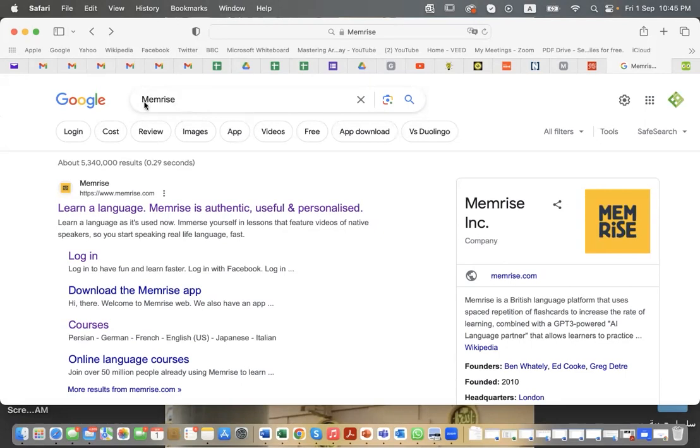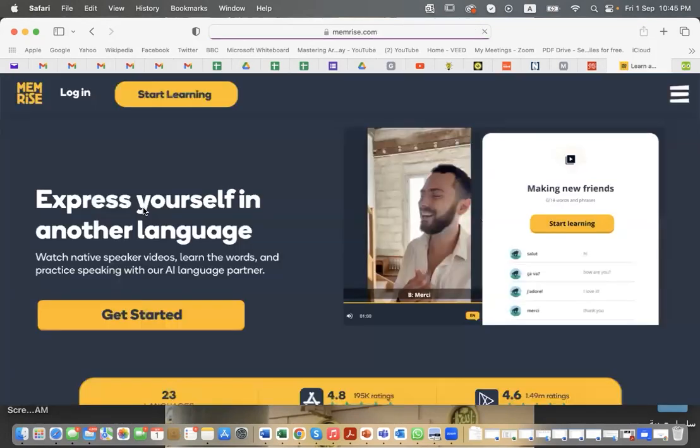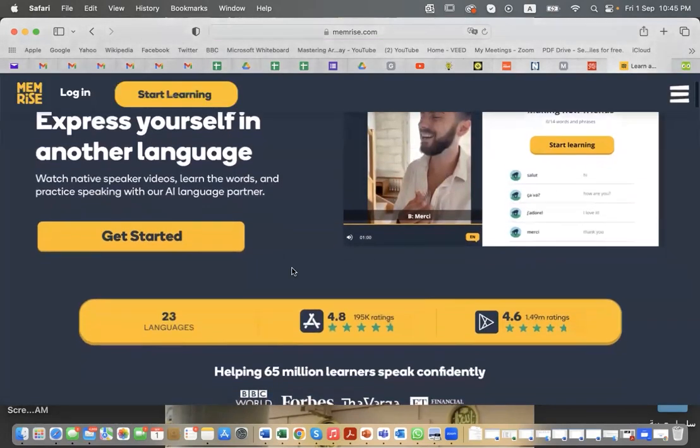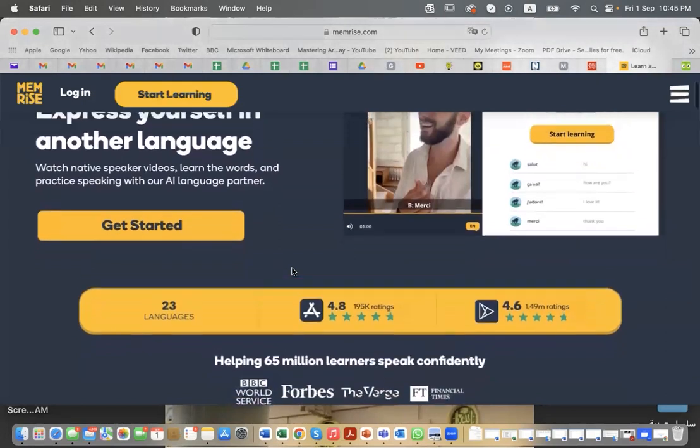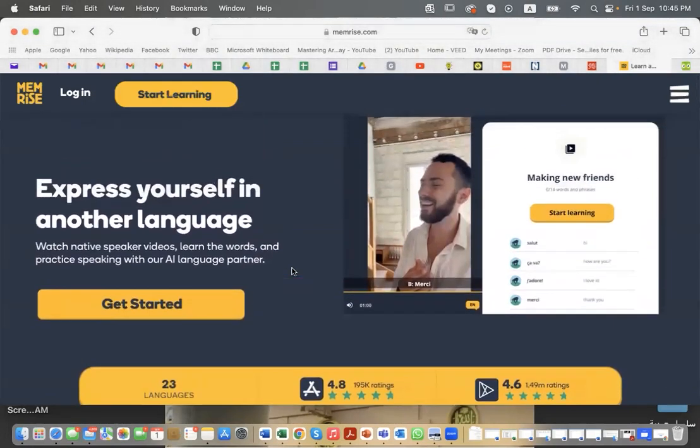So let us start with this one, because there is a tricky thing that I would like to share with you here. So Google Memrise, and this is the one that you are looking for. The one with the yellow logo like this. This is the one we need. So let us click on it. And then, as I mentioned, it is for free, but you can upgrade if you like. It's up to you, but you can use it as free and get lots of benefit from it. First, let us get started here.